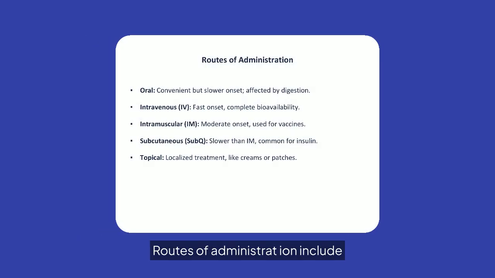Routes of administration include oral, which is convenient but slower due to digestion. Intravenous offers fast onset and complete bioavailability. Intramuscular provides moderate onset, often used for vaccines. Subcutaneous is slower than IM, common for insulin. Topical treatments are localized, like creams or patches.